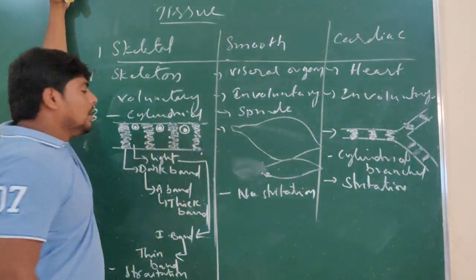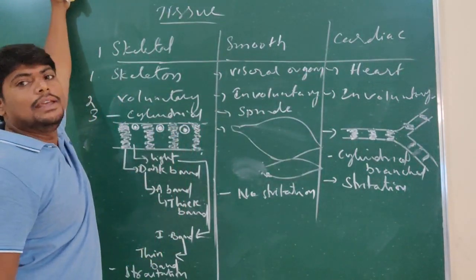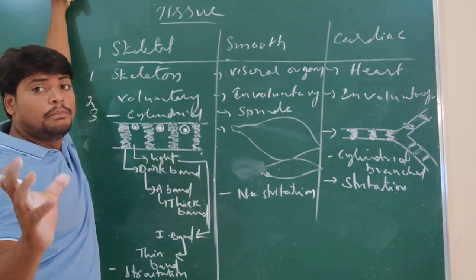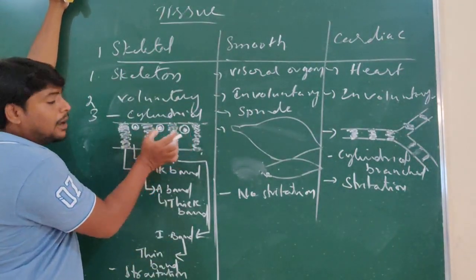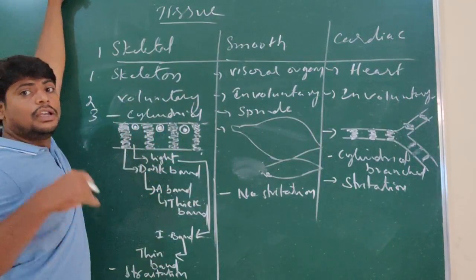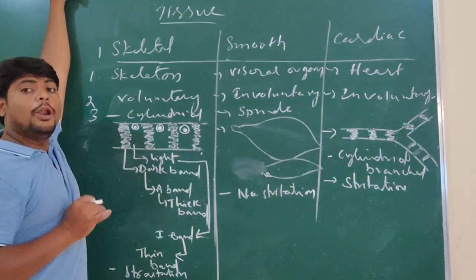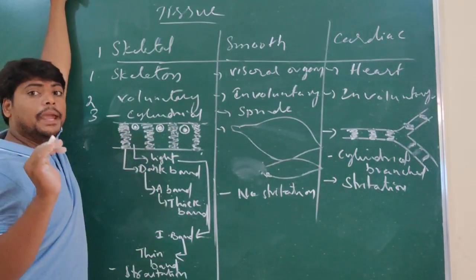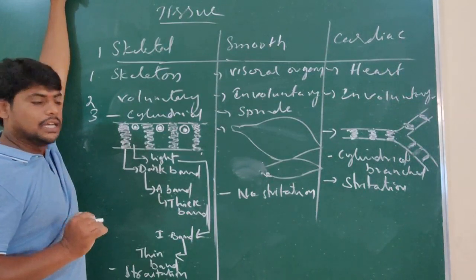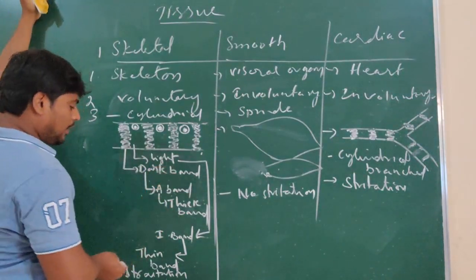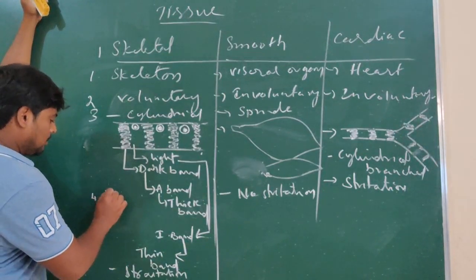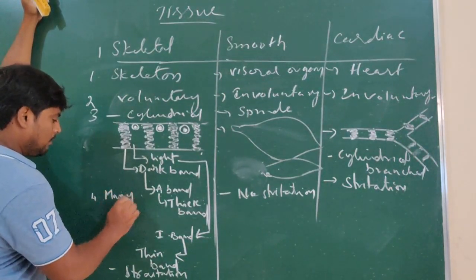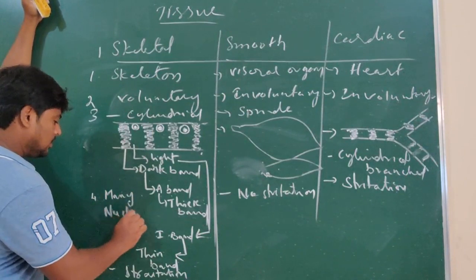And the number of nuclei, if you observe, there are many nuclei present. See, 1, 2, 3. In this small part, I have shown three. It means it has more nuclei. Many nuclei are found here. I write here: many nuclei are present.